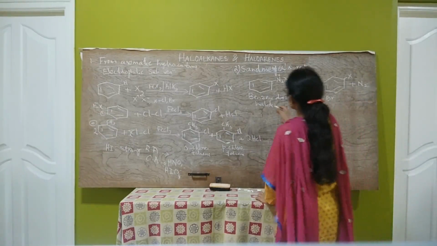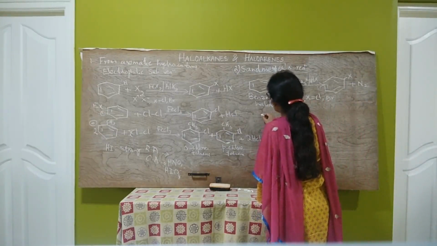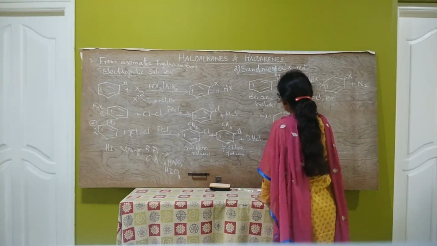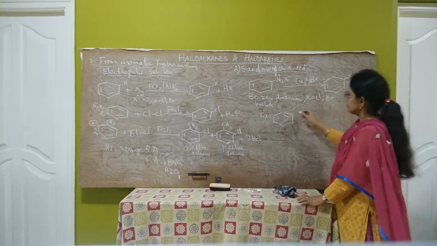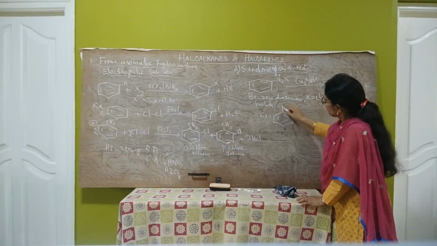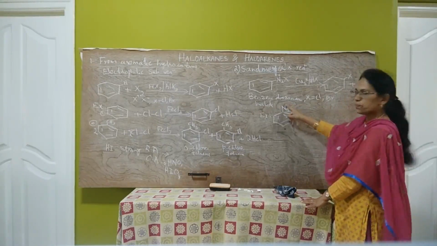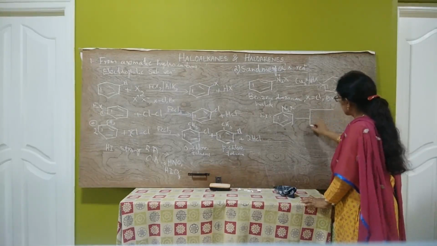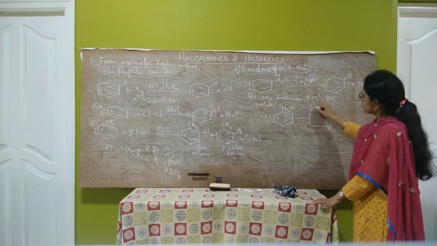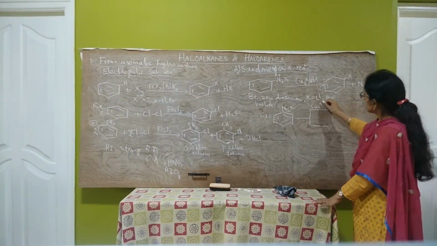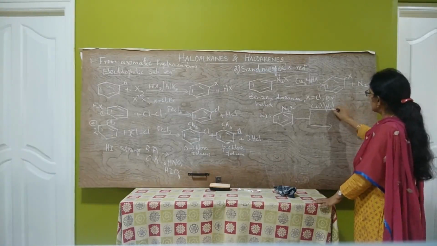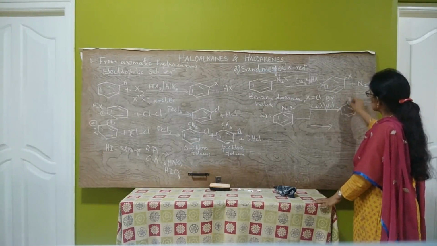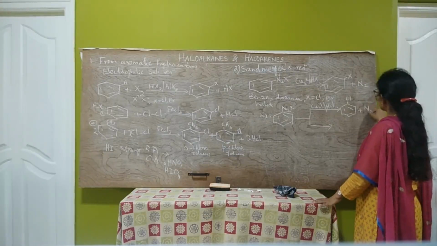Now we can write an example. Benzene diazonium halide, C6H5N2+ X-, when treated with CuCl in the presence of HCl, we get chlorobenzene plus N2.